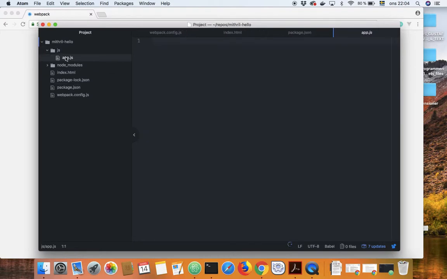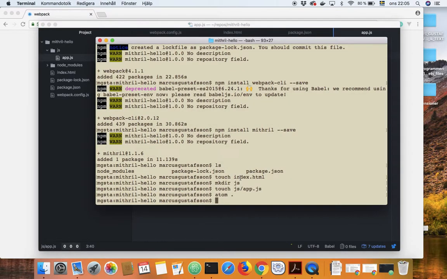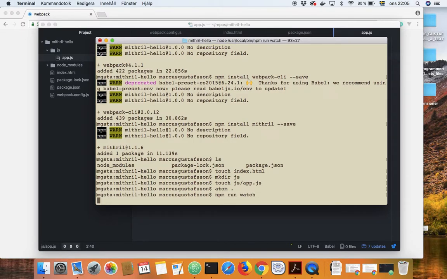So in our app file we will require Mithril, and we will render like this, I think. Hello world. Not sure if I forgot something, but let's try it out. npm run watch.